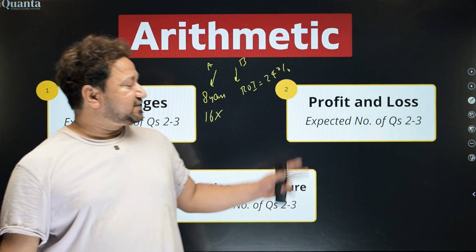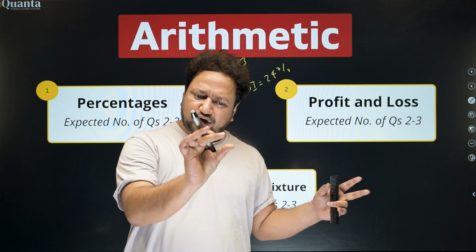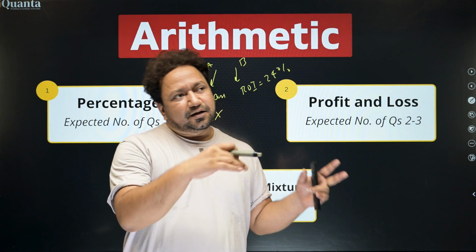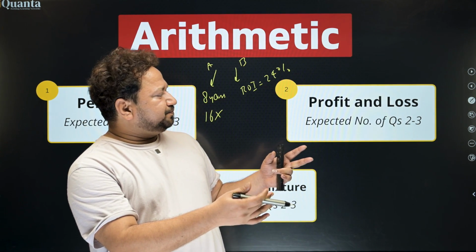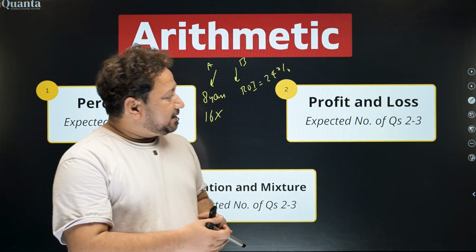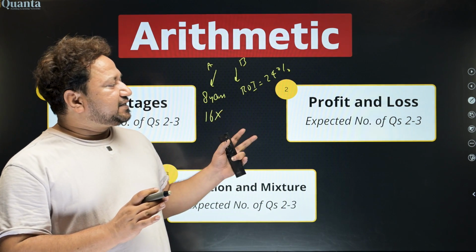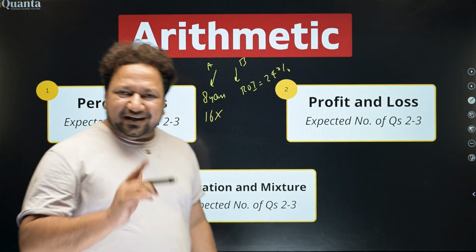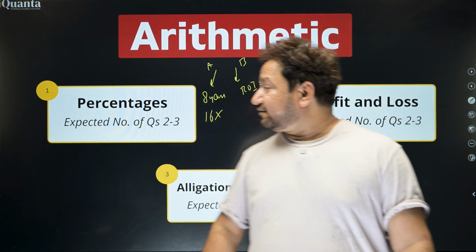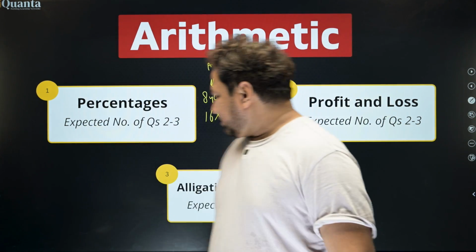In profit-loss-based questions, the terminology of profit, loss, yield, gain, decline, markup price, cost price, selling price, list price, discounts, all those things will be mentioned somewhere. That is what makes it a profit and loss question. So in one slot, you can expect one question from percentage and one from profit and loss.